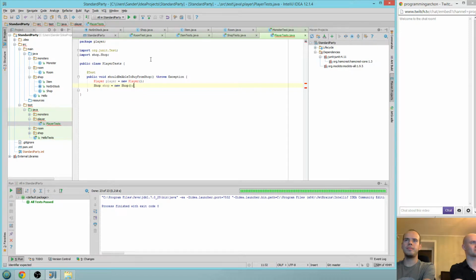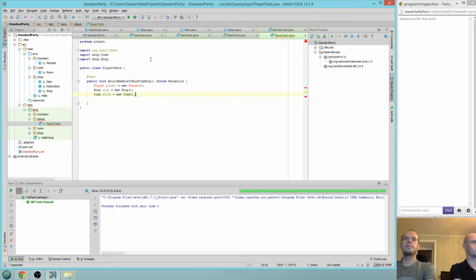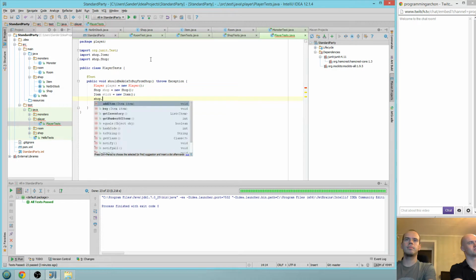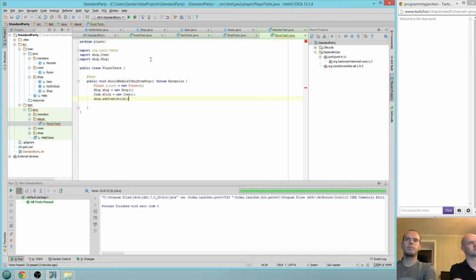So we're gonna have a shop, and we're gonna have some kind of an item. I'm just gonna call it a sword right now. No more sticks. Oh yeah, actually, we've been doing so many sticks, so let's call it a stick. It's gonna be a new item, and I'm gonna add it to the shop. Shop dot add item stick. So now there's another stick in the shop.